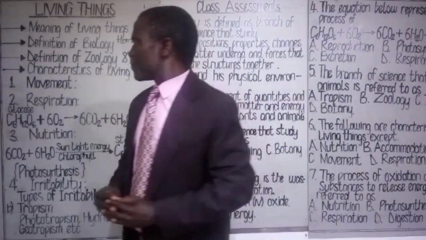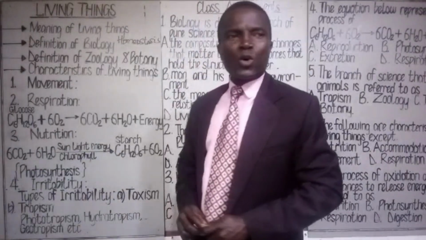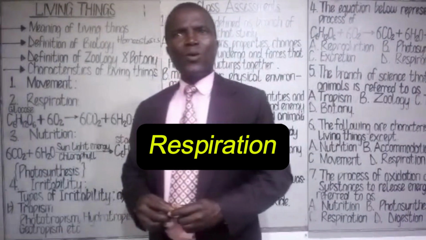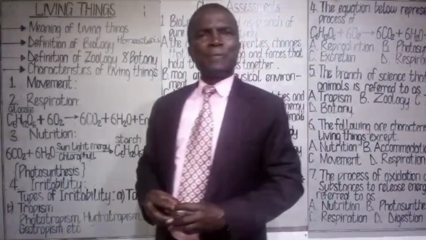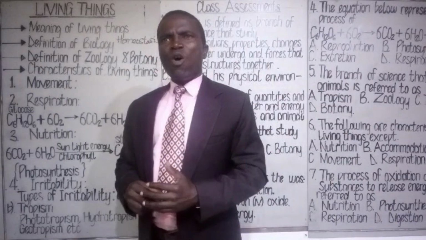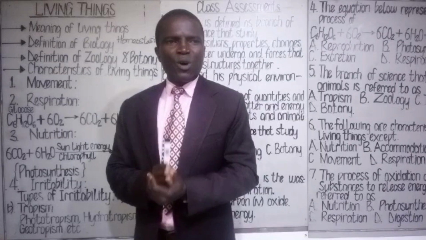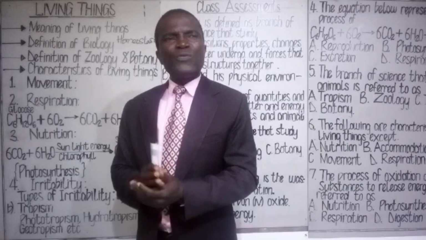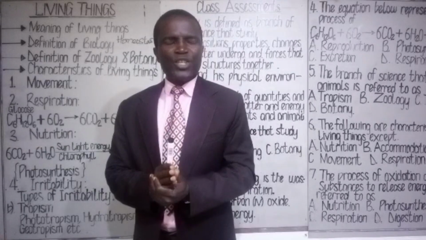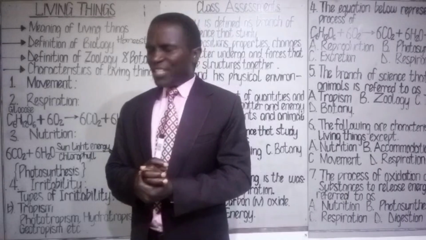Now, the next characteristic of living things we're going to consider here is respiration. What do we mean by respiration? Respiration is the oxidation or breaking down of food substances to release energy.